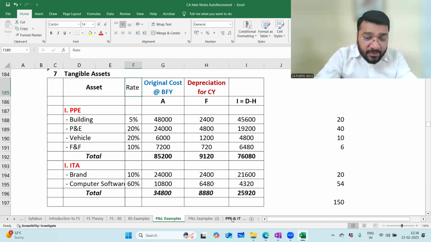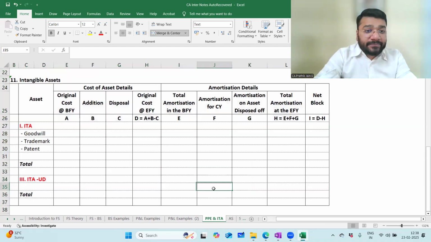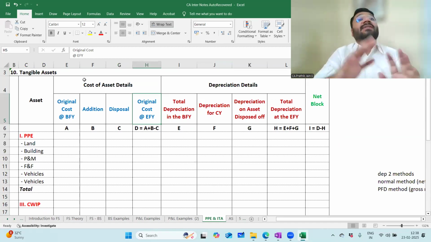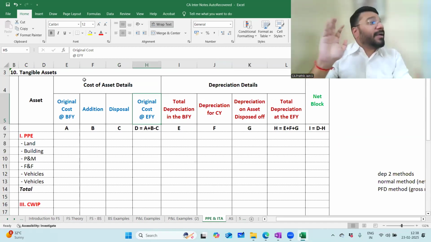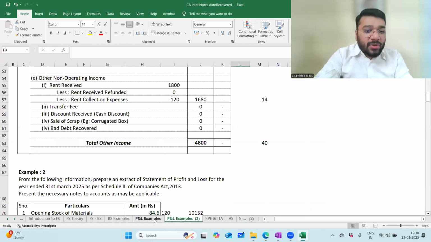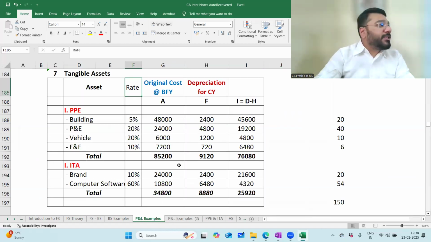If you don't believe, see this. This is the original format of the tangible and intangible assets. Cost of the asset details, original cost, addition, disposal, original cost at the end of the year. Like that, this is an extensive format. Important to understand. So I'll teach when I come to tangible assets. I will explain all that when I come to PPE, not now. I'm trying to do this question in the shortest and the sweetest manner. Do you have any objection?